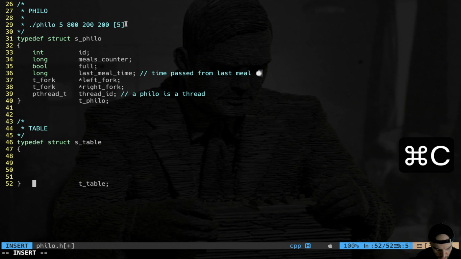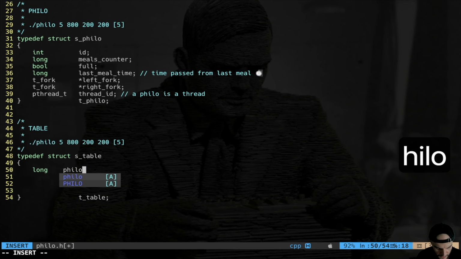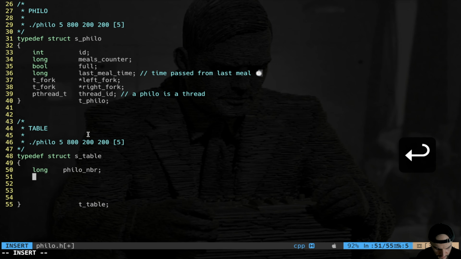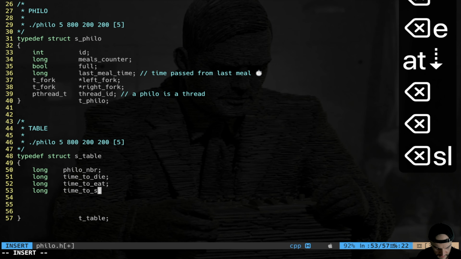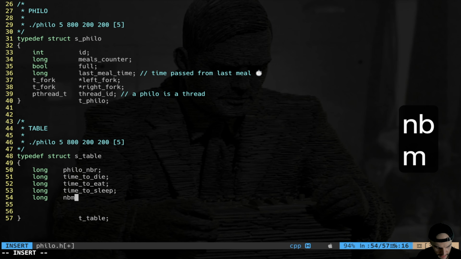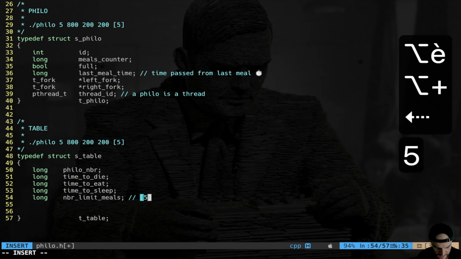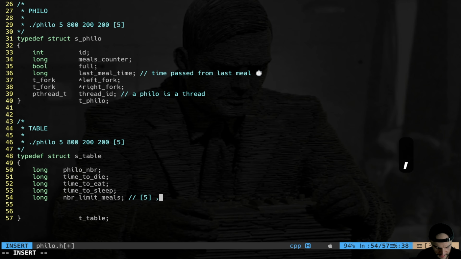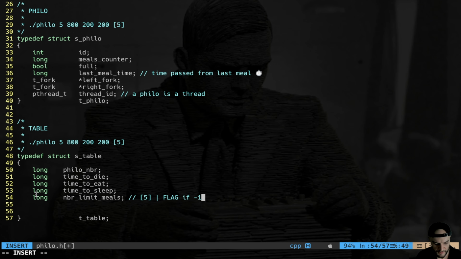Here we're going to put all the inputs received at the command line. So we're going to have long philo_number. This is the amount of philosophers, namely this value. Long time_to_die, which is this first parameter. And the pattern is simple. Time to eat, time to sleep. Okay. Then a long number_limit_meals. This is going to be the 5 in this case, right? And this variable is going to act like a limit or like a flag. For example, if it is -1, this is going to be a flag in the sense that at the level of the command line, we don't have this input.